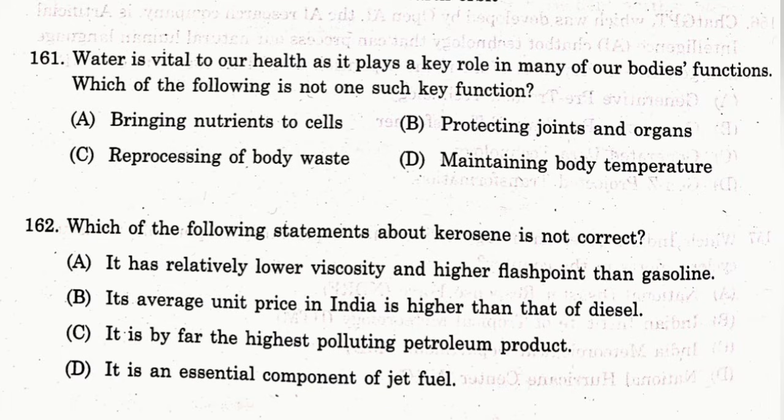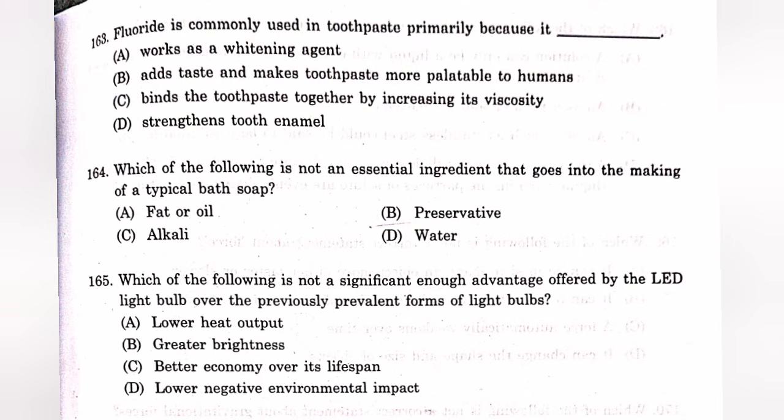Question number 161. Water is vital to our health as it plays a key role in many of our body's functions. Which of the following is not one such key function? The answer is C. Reprocessing of body waste. Question number 162. Which of the following statement about kerosene is not correct? The answer is C. It is by far the highest polluting petroleum product. Question number 163. Fluoride is commonly used in toothpaste primarily because it dash. The answer is D. Strengthens tooth enamel.